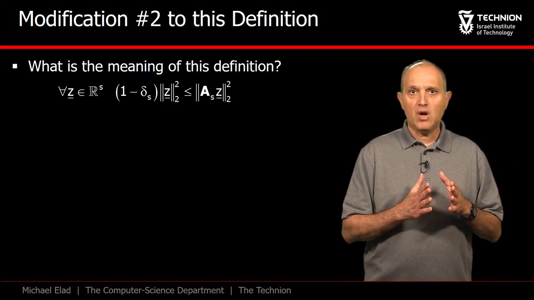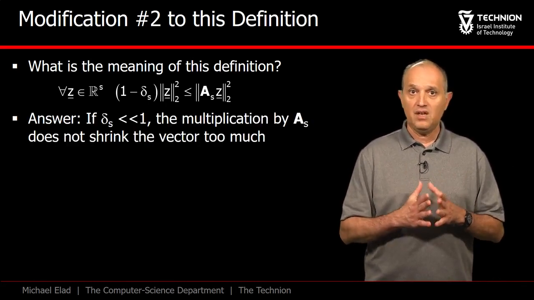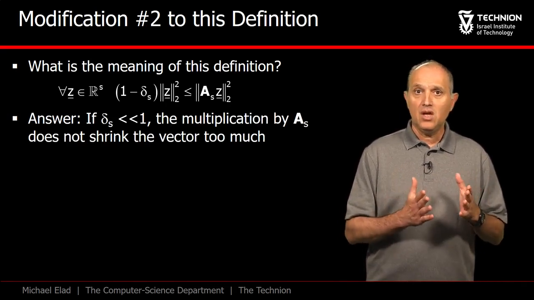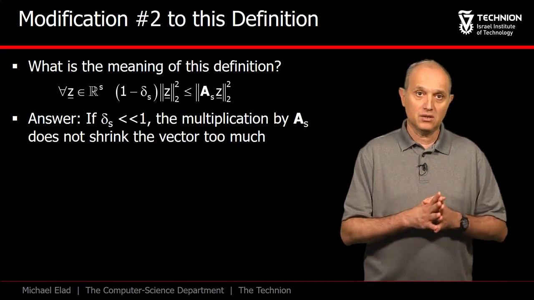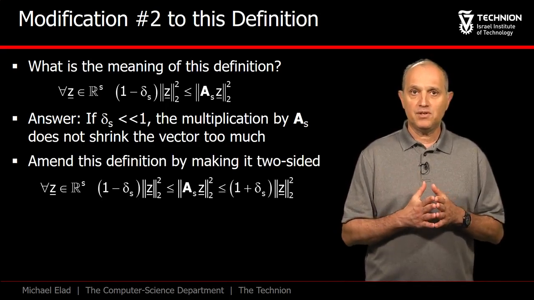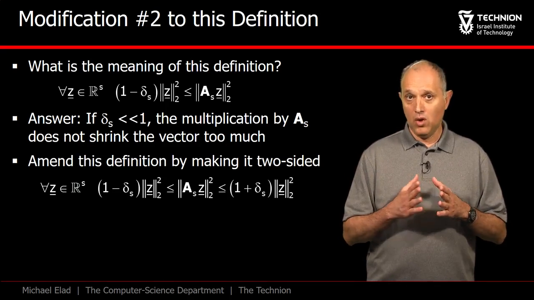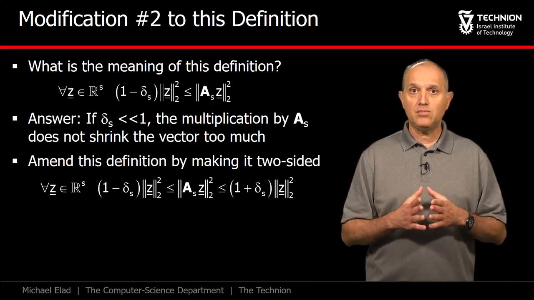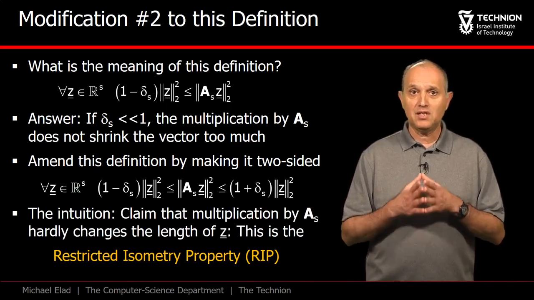Note that this requirement is demanded on all possible AS created from A. If delta S is very small, this means that when multiplying those vectors by AS, their length is hardly shrunk. We symmetrize this definition by adding an upper bound on the norm modification, being 1 plus delta S times the norm of z squared. This is the RIP, the restricted isometry property.